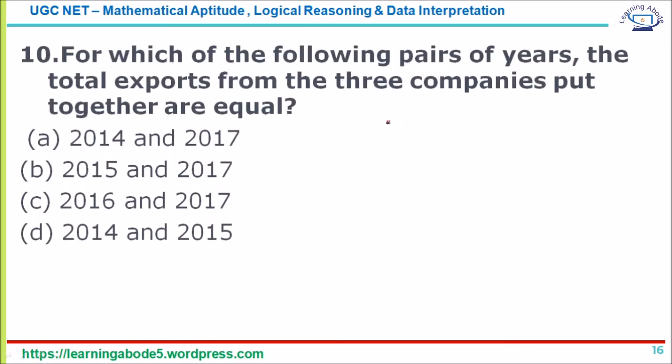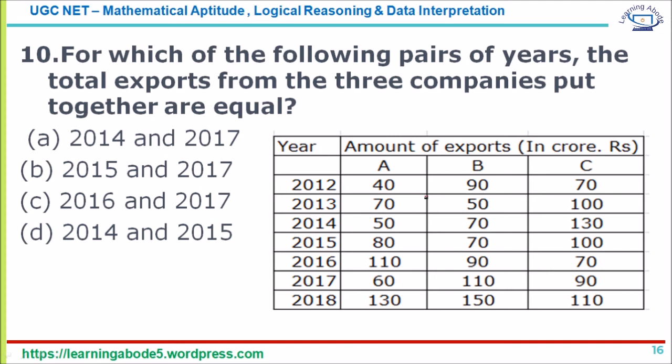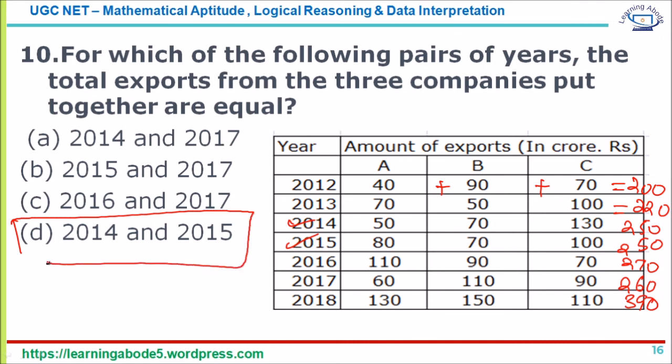The first DI question is: for which of the following pairs of years are the total exports from the 3 companies put together equal? So let's try to find the sum for the 3 years. 40 plus 90 plus 170, that's 200. Next year it is 220, next 250, then again 250, then 270, 260 and 390. The question is, in which 2 years is the sum the same? That is 2014 and 15. So the answer is answer choice D for question number 10.